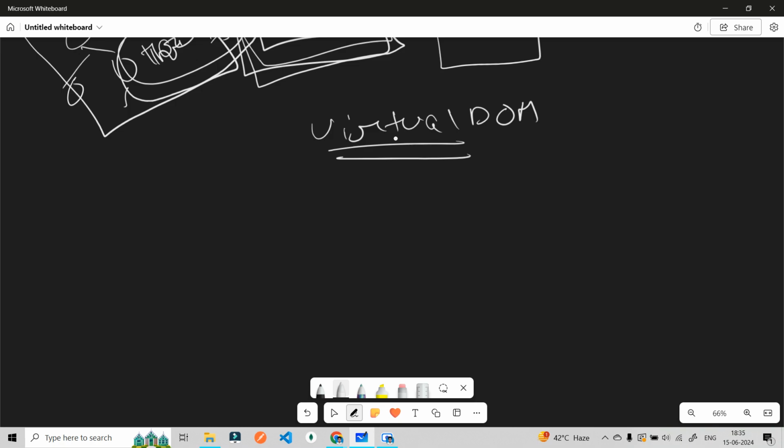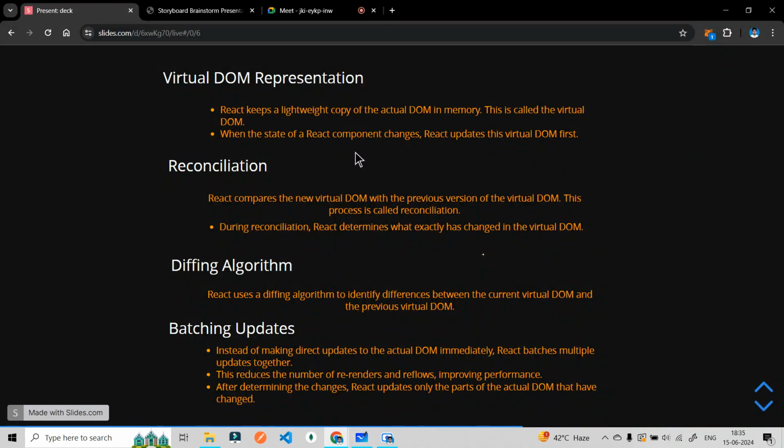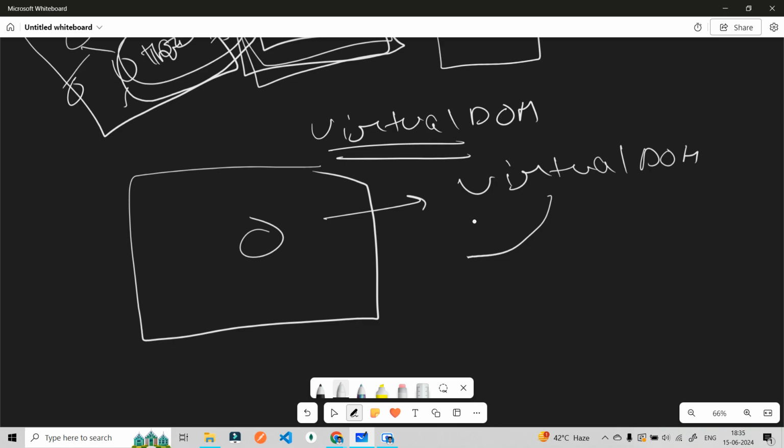When we are building applications with React, it actually creates the virtual DOM for that particular website in its own memory, meaning within the React environment.